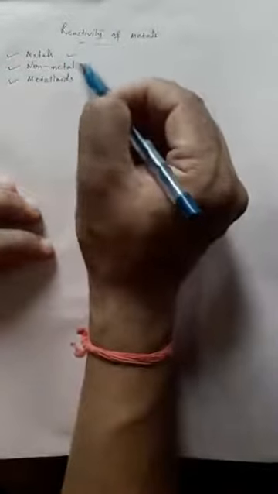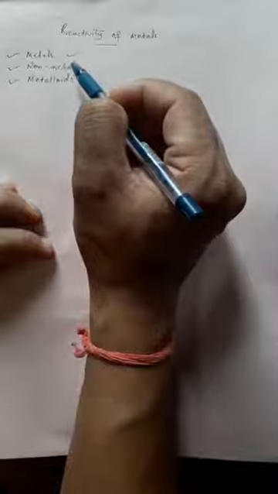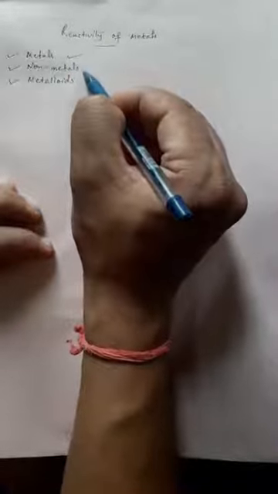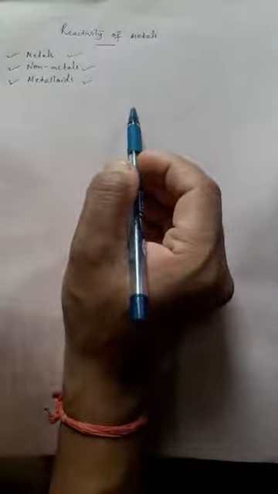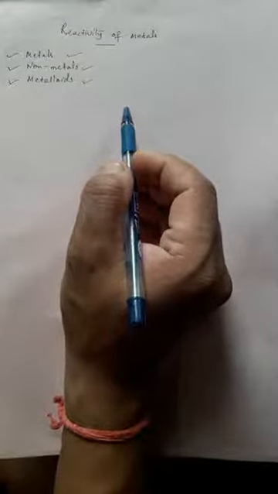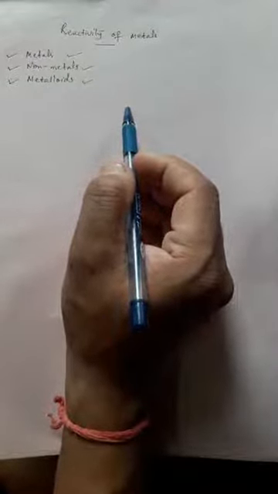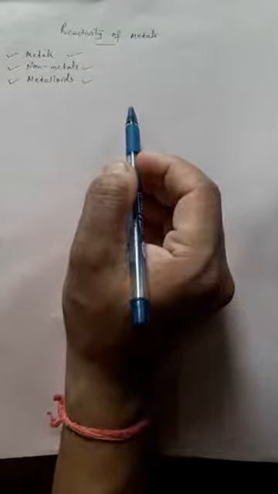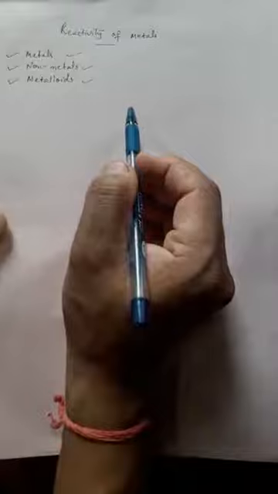So what are the things we are going to learn in this? We'll learn the definition of metals, examples of metals, why we call them metals, and elements of which groups in the periodic table are called metals. Similarly, we will discuss non-metals, their definition and some examples, and metalloids also, definition and some examples. After that, we are going to see the physical and chemical properties of metals and non-metals, and with this the first part of the chapter will come to an end. All right, let me start with metals.